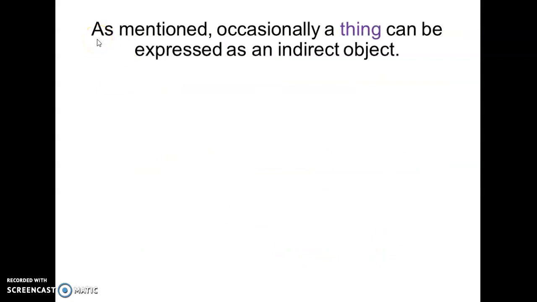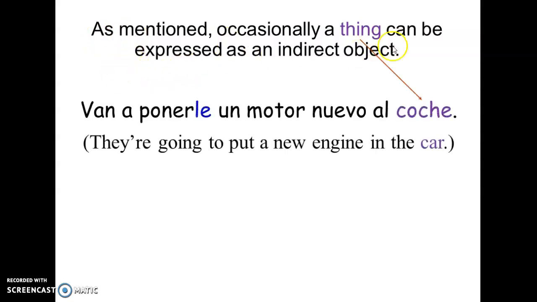So as mentioned, occasionally a thing can be expressed as an indirect object. For example, let's look at this example of a car. Dice, van a ponerle un motor nuevo al coche. So they are going to put a new engine in the car. In this case, an engine is the one that they're going to put something new to it. And in this case, my car is an it.